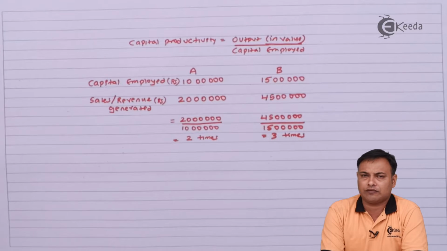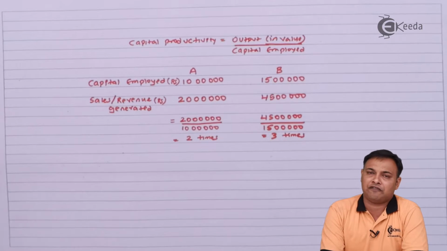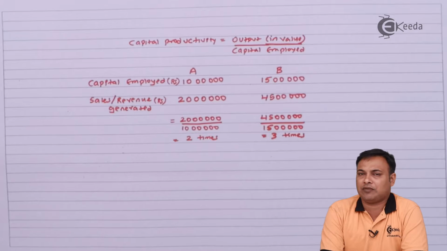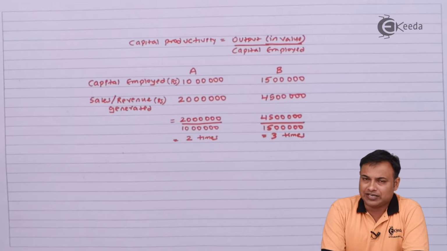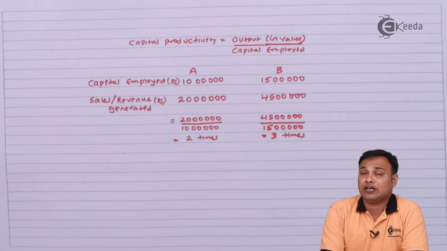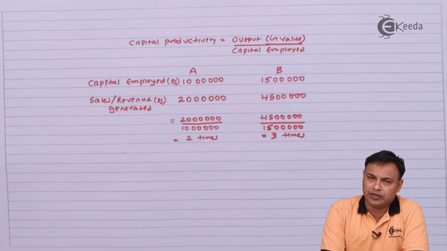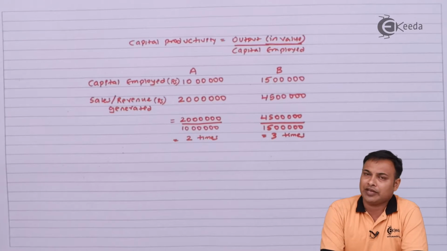Whereas in terms of firm B, for every 1 rupee of capital employed, they are able to generate sales which are 3 times, that is 3 rupees. Therefore, I can say that firm B is using the money better than firm A, and therefore the capital productivity of firm B is higher than firm A.